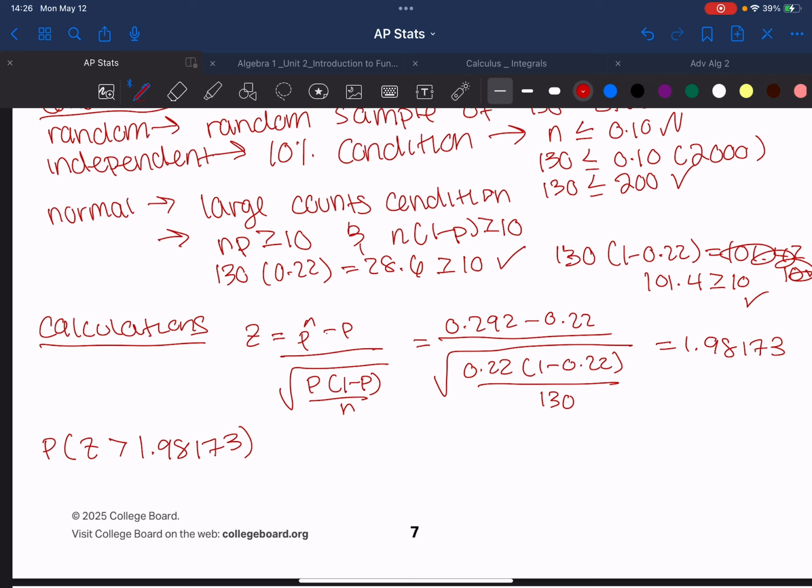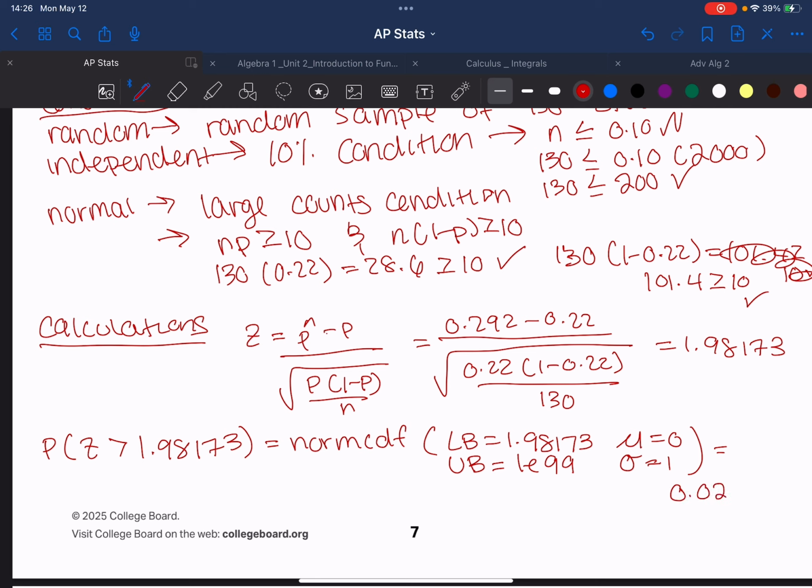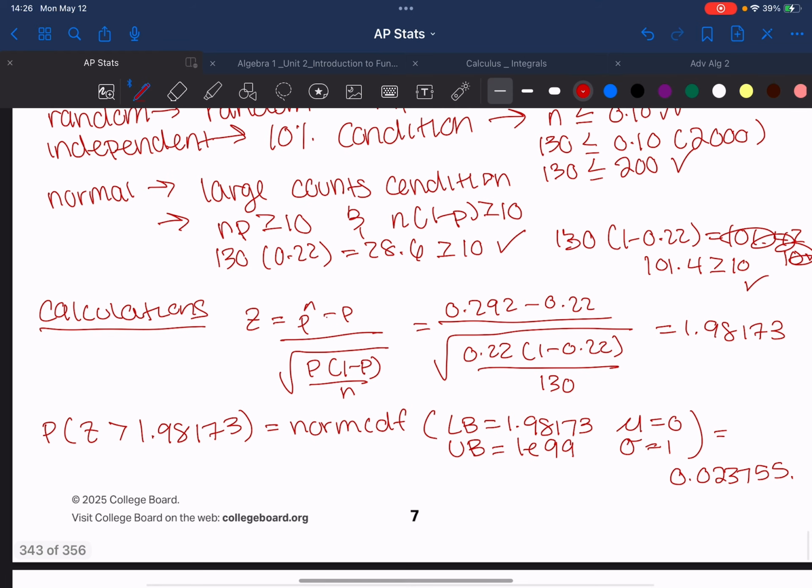To find that, I'm going to use the normal CDF on my calculator with lower bound equal to 1.98173, upper bound equal to 1E99, so infinity, and my mu and my sigma staying 0 and 1. And this gives me 0.023755 as my probability.